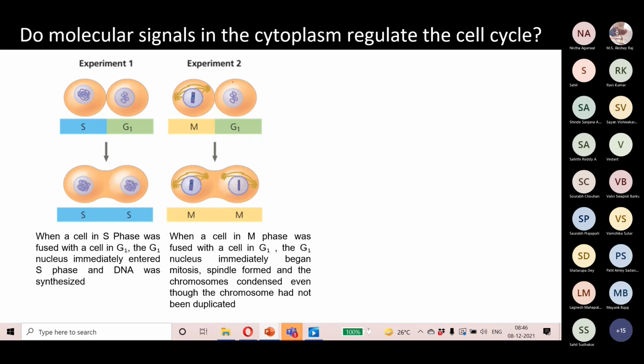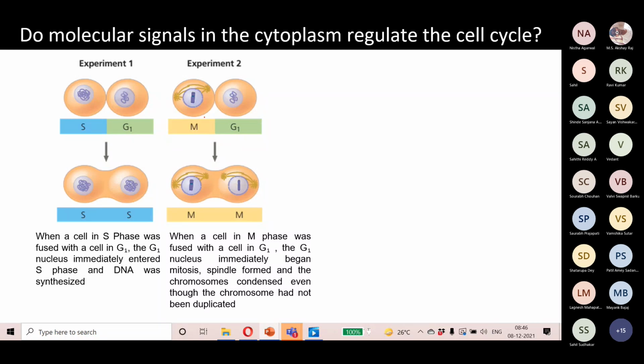And in experiment 2, what happens if a cell that is already in the M phase, so it means the cell is already undergoing chromosomal division, is fused with a cell in the G1 phase, the cell preparing to undergo DNA replication? We can see that both the cells, so the cell that was present in the G1 phase, has also become in the M phase.